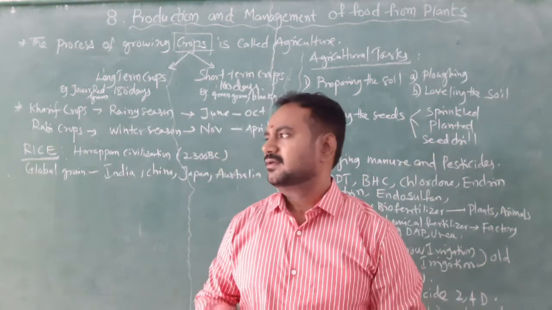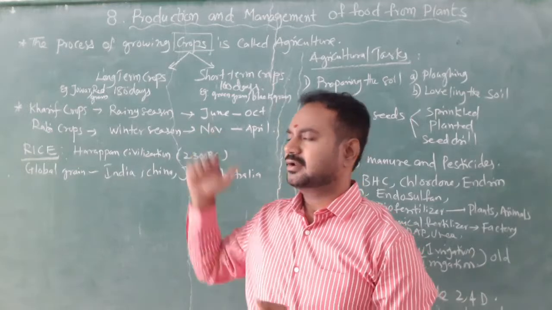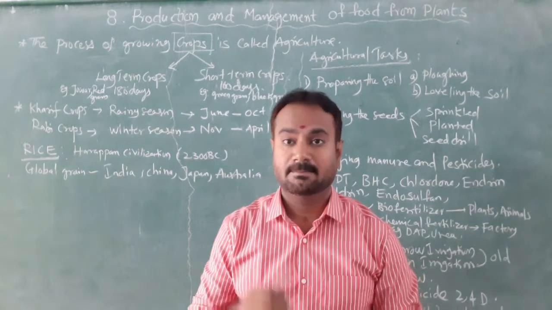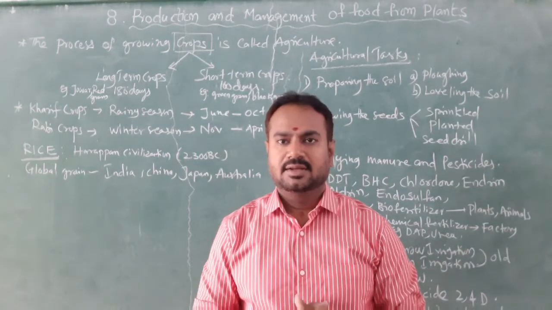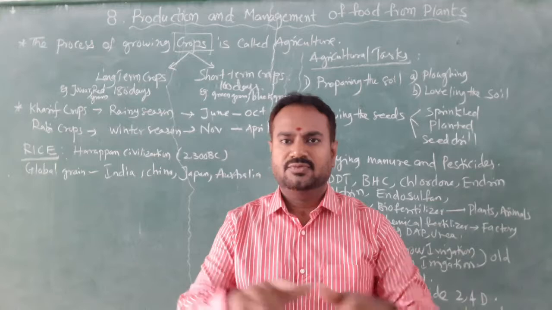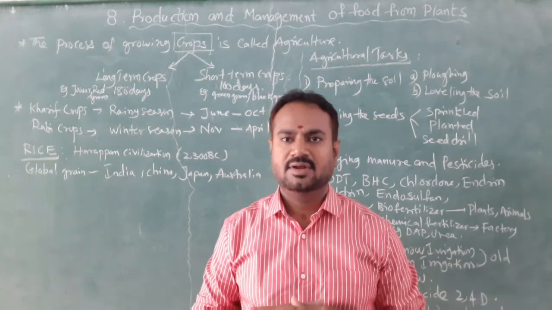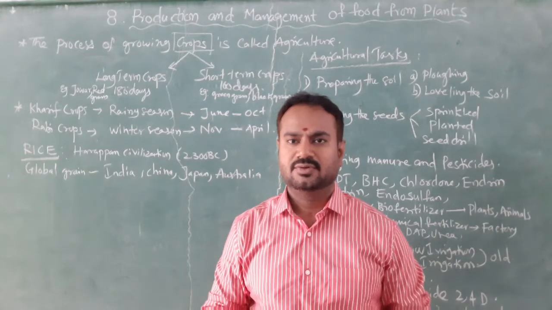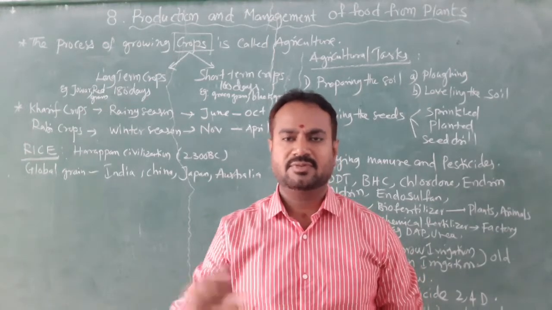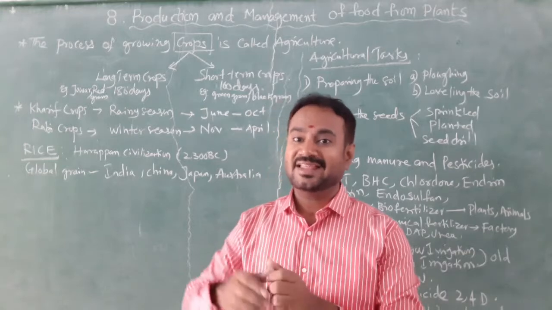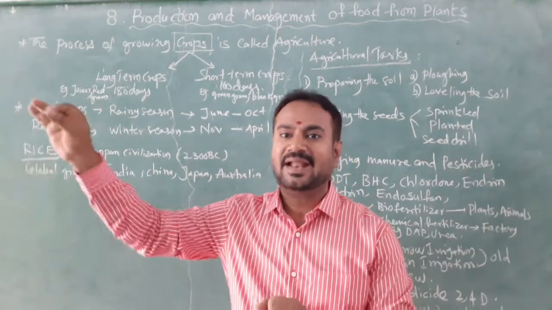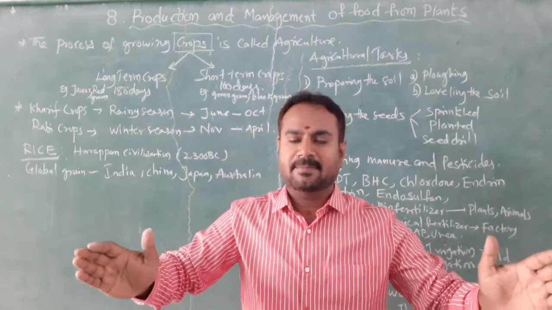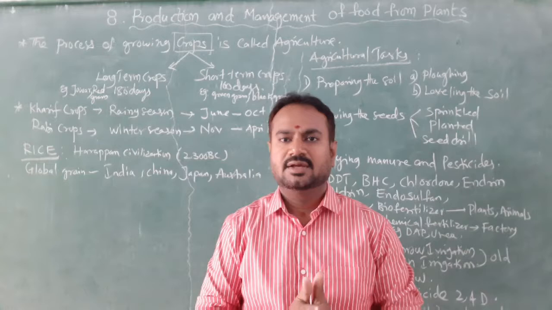For example, some black gram or red gram, we just sprinkle the seeds, and it will be completed. But for the paddy, the main thing is we have to select a small area. In that one, we have to add the seeds. When small plants come from that one, we have to uproot them, and then they will plant the plantlets.